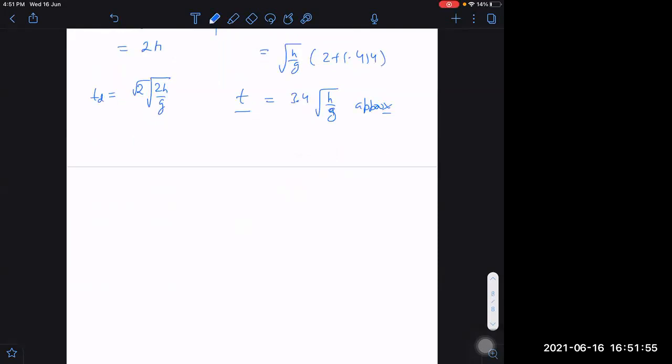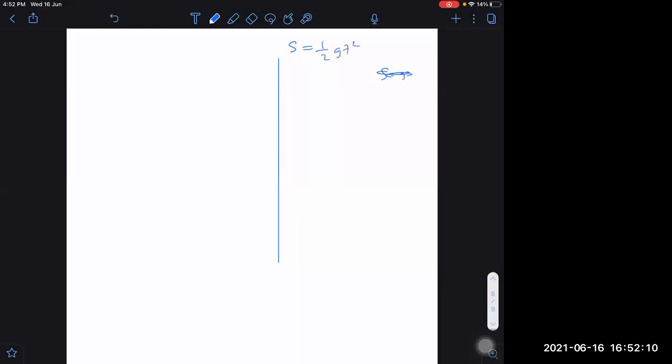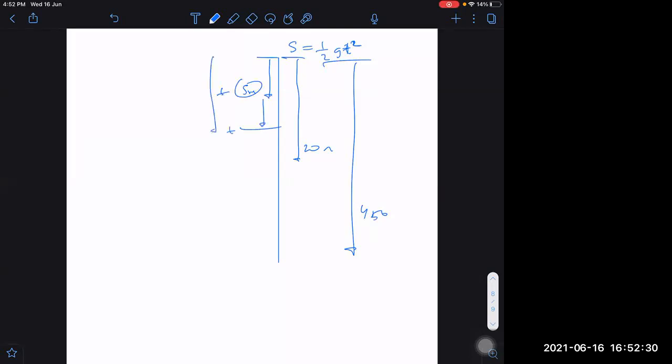Sir, can you explain why it cannot become 2t? Because the formula of displacement is half gt square, not gt or something in which there will be uniform displacements in equal intervals of time. Equal displacements are not there in equal intervals of time. In the first second it is very slow, 5 meters in 1 second. You are forgetting that. Then it is covering 20 meters. Then it is covering 45 meters. How can you think that for the first 5 meters, if it is taking t time, for the next 5 meters also it will be taking t time, and for 10 meters it will become 2t? You are applying that kind of logic.